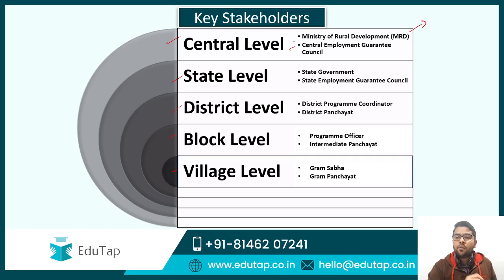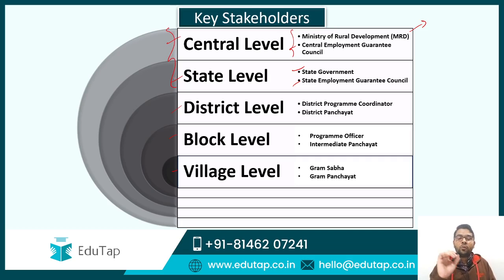Then there is the Central Employment Guarantee Council. Guys, this council prepares the annual reports regarding the implementation of the scheme and tables those reports before the parliament for discussion. So these are the roles regarding the authorities at the central level. Similarly, at the state level, there is the state government which is responsible for the implementation of the scheme at the state level, and the State Employment Guarantee Council prepares the reports which are tabled before the state legislature for discussion. So guys, these are the roles of key stakeholders.